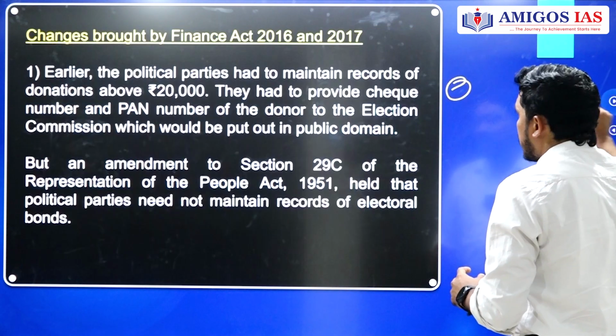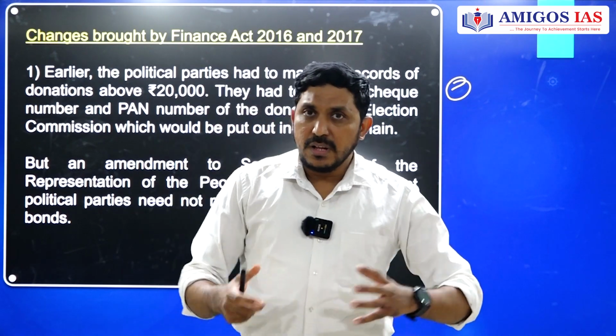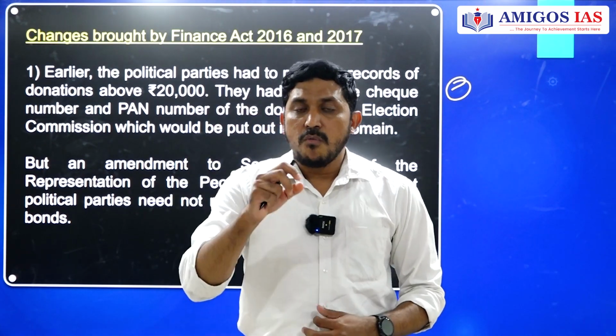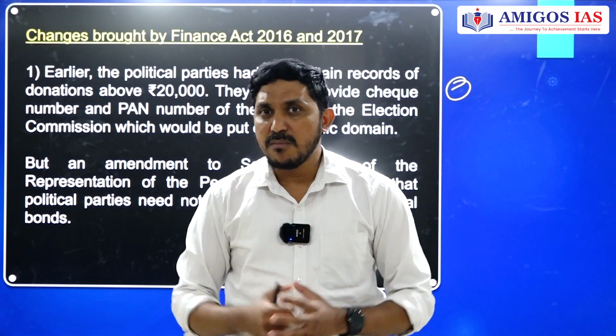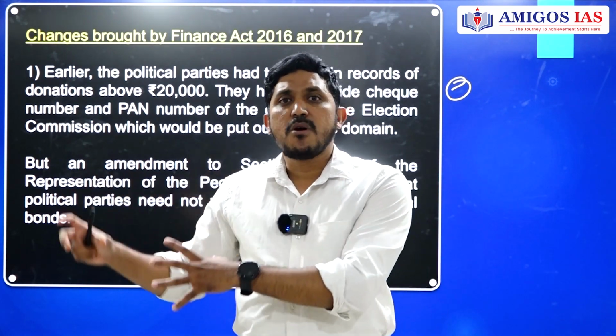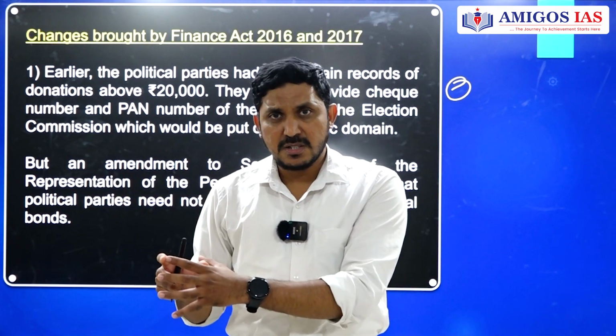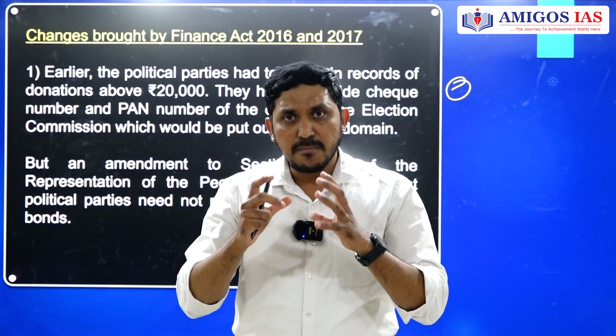Fine. And next one. Now, what changes were brought to implement this? When this Finance Bill was introduced, what other acts did it change, to facilitate these electoral bonds? In simple words, what corresponding changes were made in different acts so as to make these electoral bonds function, because the government is making certain important changes here.